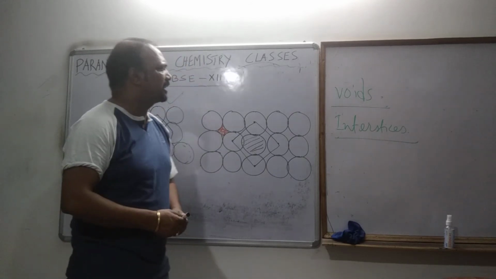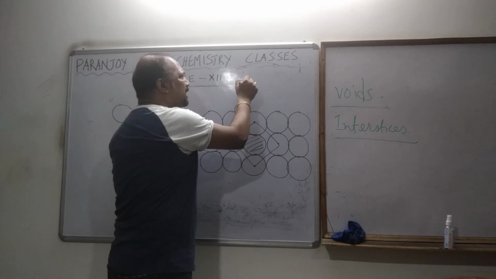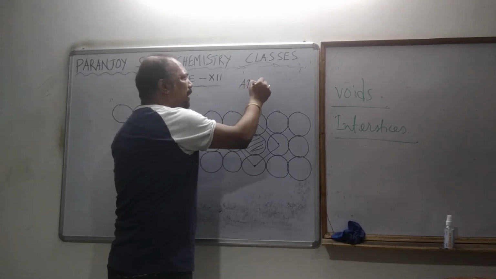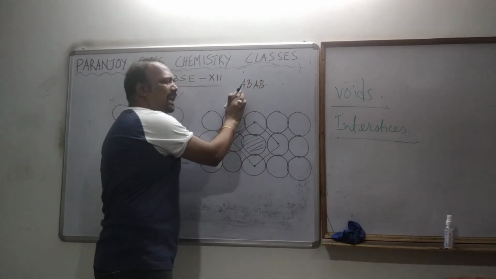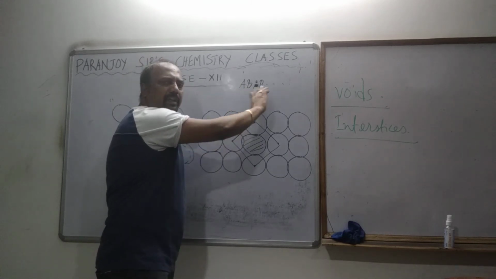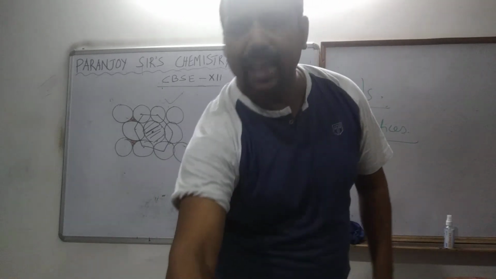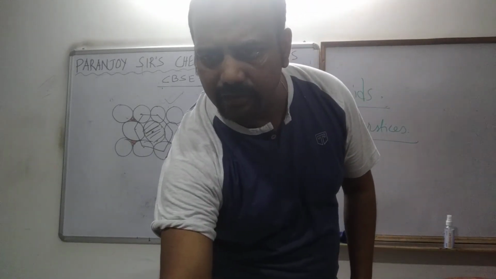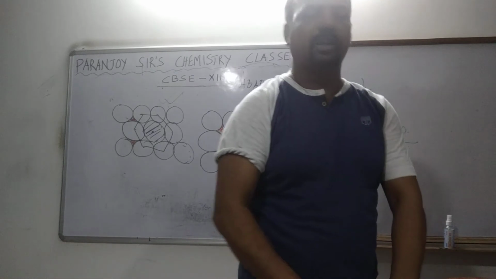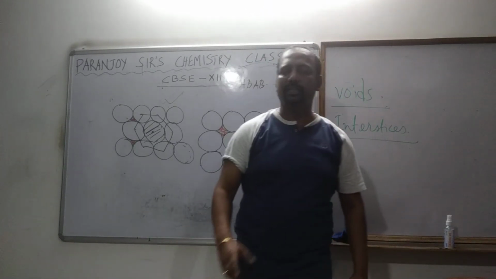Okay, and that type of arrangement is called A-B type arrangement. You can understand that. First A layer, then B layer, then again A layer, then again B layer. Clear? There is another way we can arrange it. I am not naming it at this moment. I am not going to name it today. I am not going to discuss the voids that are created.